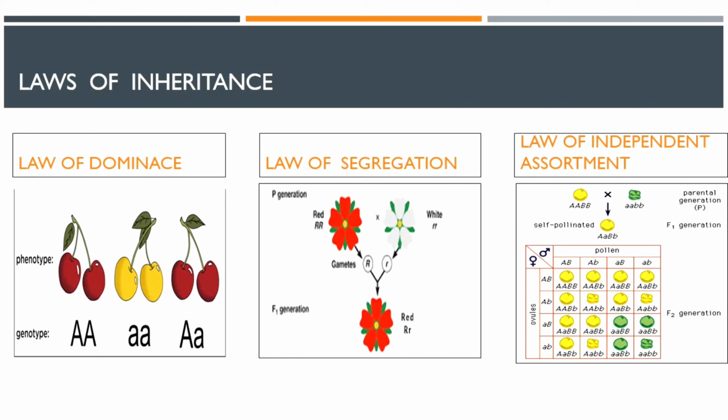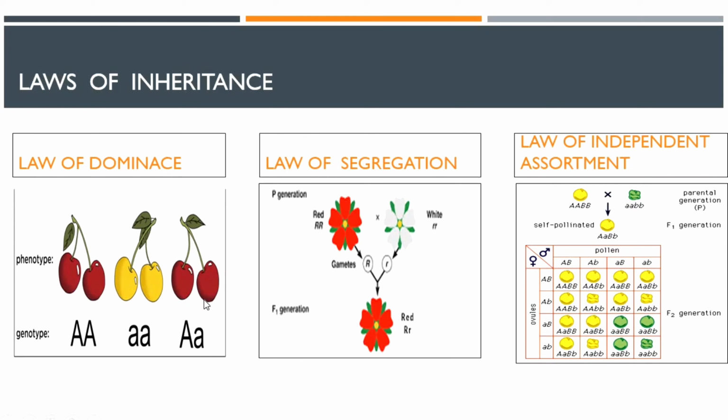They obviously occur in pair. This is visible from here, that the gene will always occur in pair, and they have alternate forms. One is dominant and one is recessive, and the dominant one masks the expression of the recessive one. You can see that in capital A small a pair, only the dominant color is visible and not the recessive one.